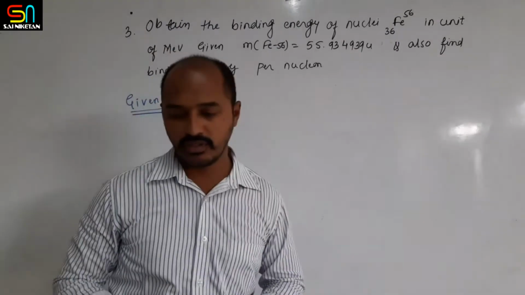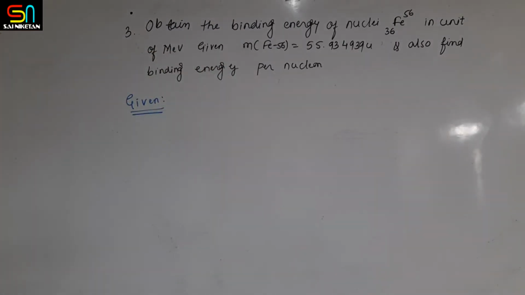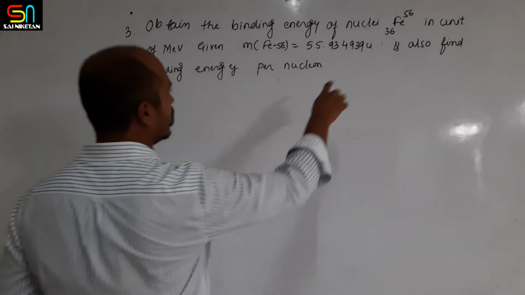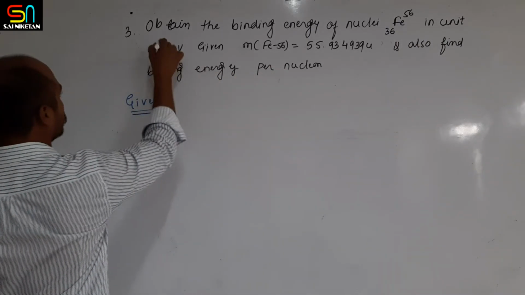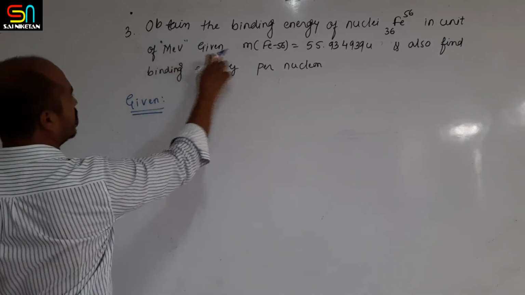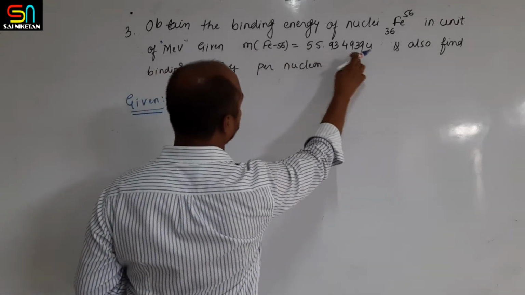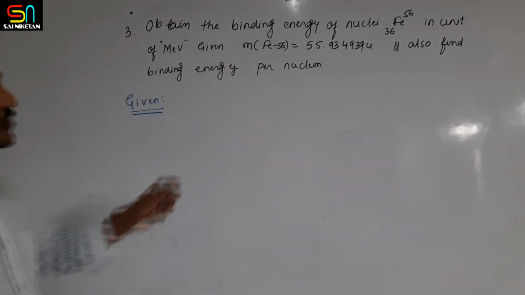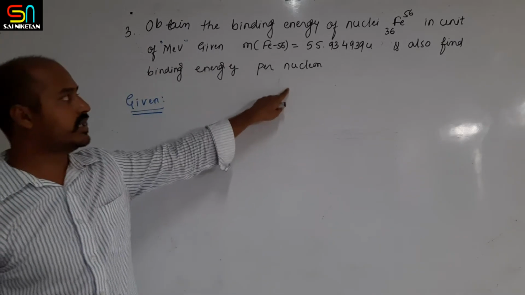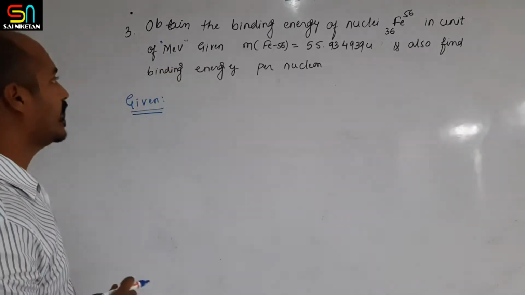So the next example, the third example, is: obtain the binding energy of the nuclei Fe 56 36 in units of mega electron volt. We have to calculate in mega electron volt. The given mass of Fe56 is 55.934939 U, and also find the binding energy per nucleon. So here we have to calculate the binding energy as well as the binding energy per nucleon, same as what we have done in the previous example.